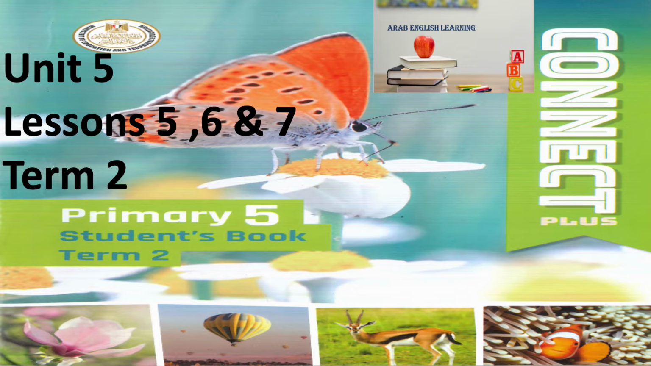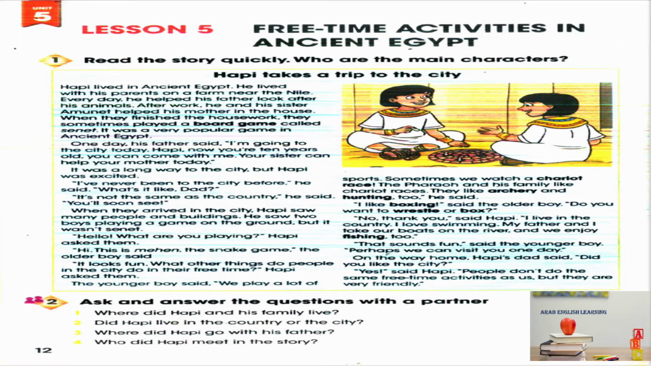درسنا النهاردة كتاب Connect Plus لجونيور 5 Primary 5 The Student's Book Unit 5 آخر 3 lessons في اليونت 5, 6 and 7. Let's start. Page 12 Lesson 5 Free Time Activities in Ancient Egypt. Exercise 1 Read the story quickly.